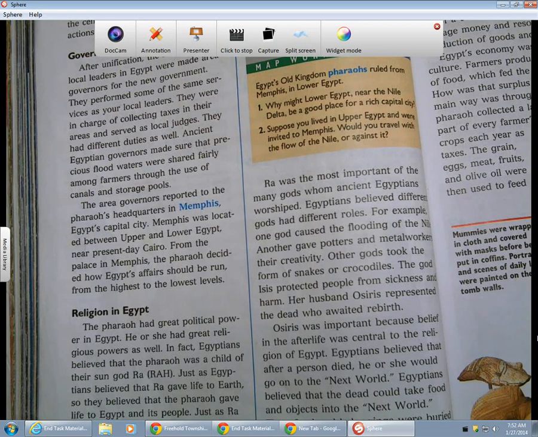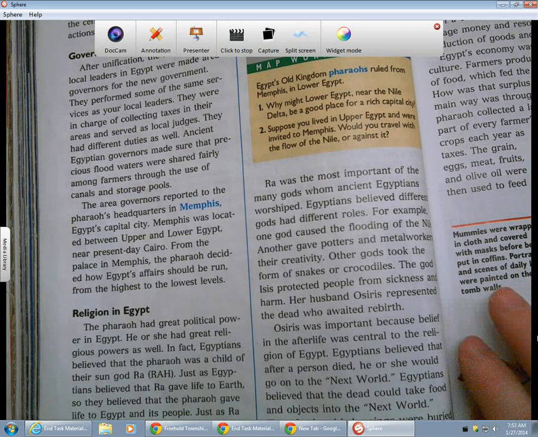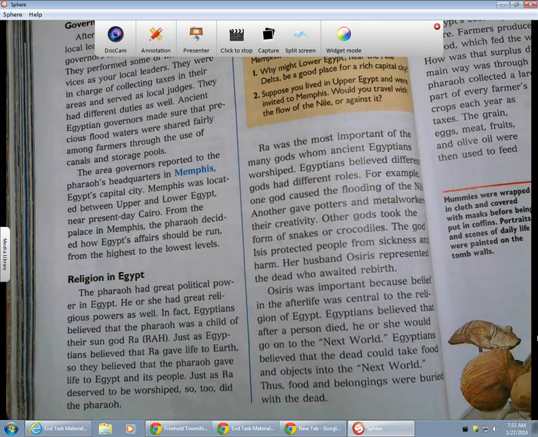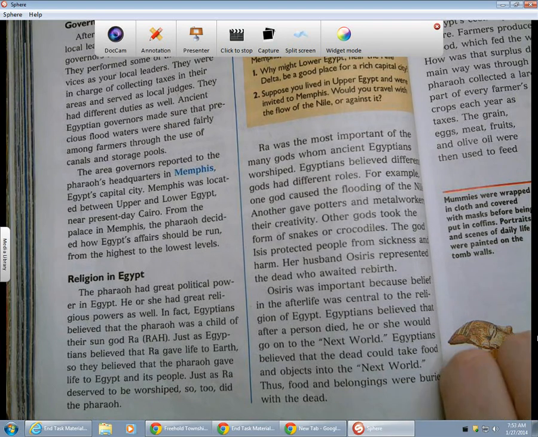Her husband Osiris represented the dead who awaited rebirth. Osiris was important because belief in the afterlife was essential to the religion of Egypt. Egyptians believed that after a person died, he or she would go to the next world. Egyptians believed that the dead could take food and objects into the next world. Thus, food and belongings were buried with the dead.